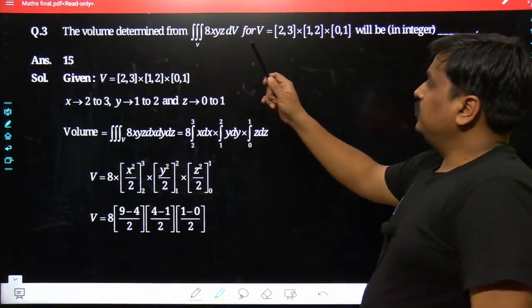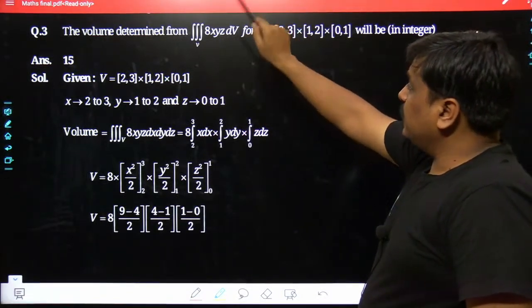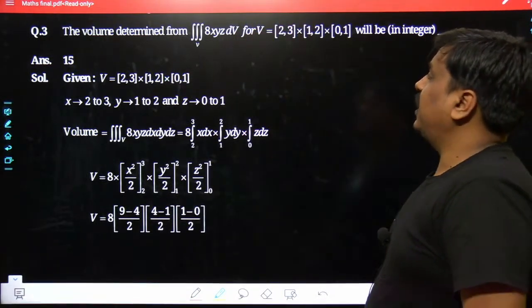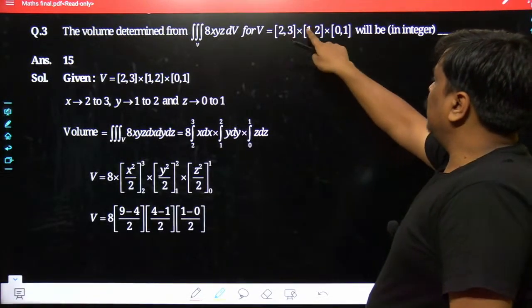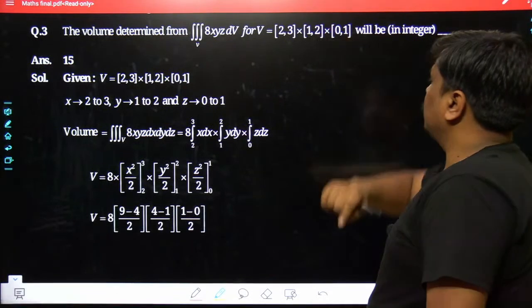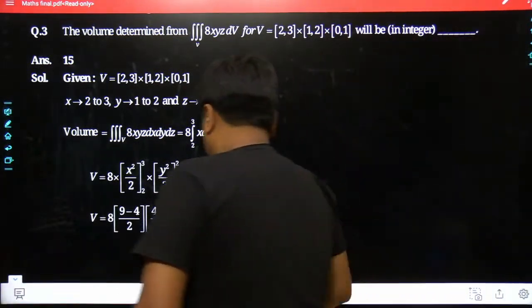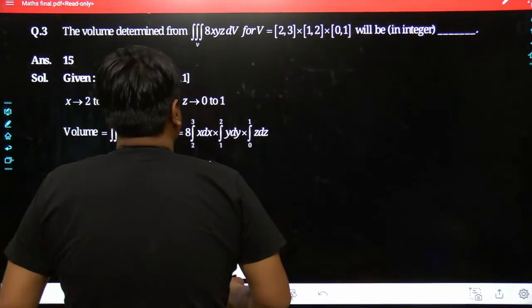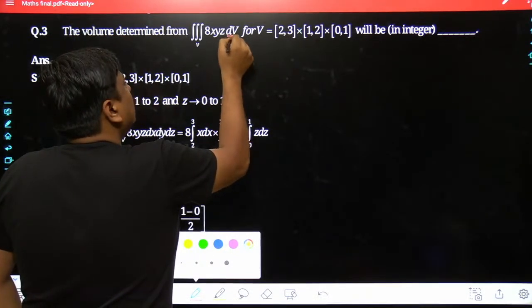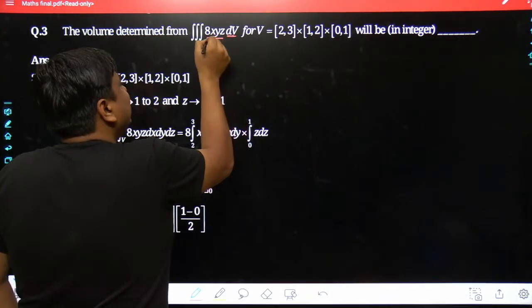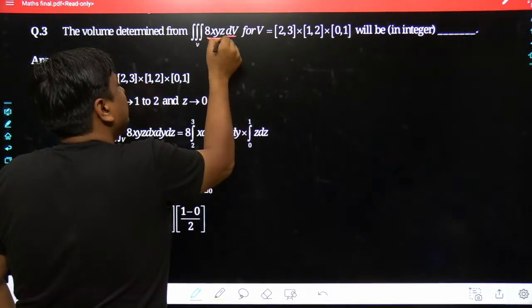The volume determined by the triple volumetric integration of 8xyz dv for v equal to 2, 3 cross 1, 2 cross 0, 1. What does that mean? That means, my dear friends, you yourself would be able to understand. It can be clearly known by visualizing the function for which the integration has taken place.